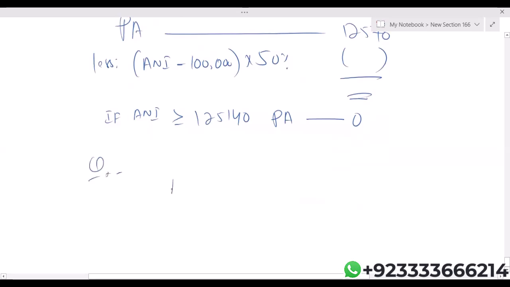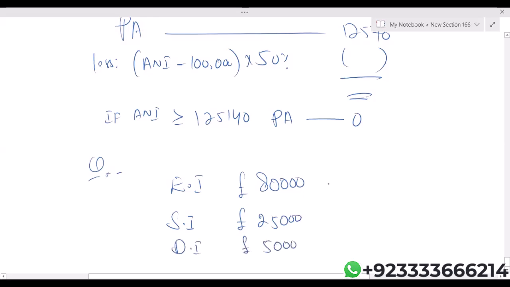Question. Employment income is 80,000. Saving income is, let's say, 25,000. Dividend income is 5,000. Required: income tax liability. I want everyone to calculate the income tax liability.